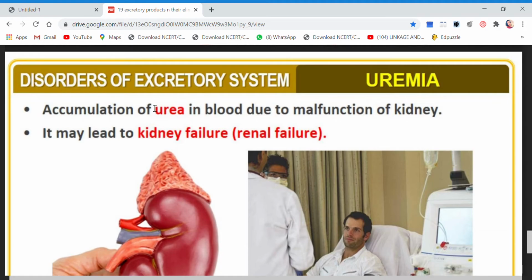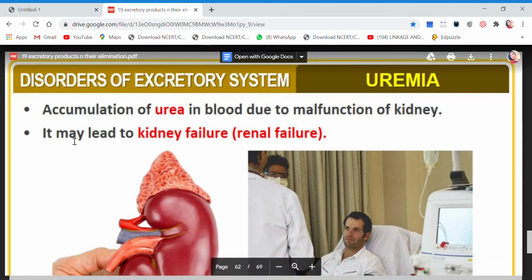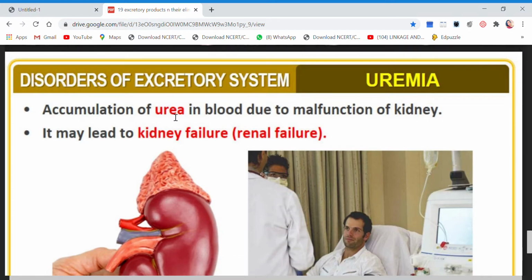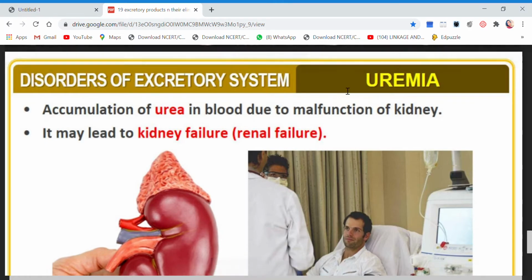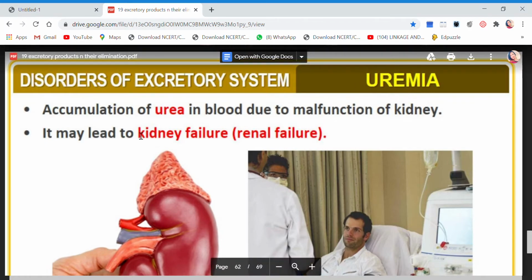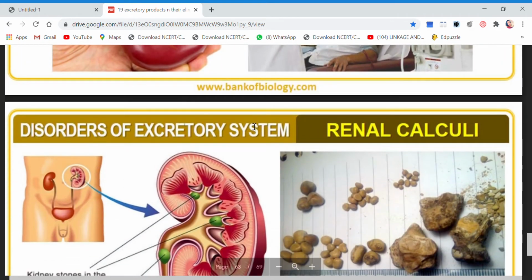This is an alarming situation, and the patient should immediately see the doctor, because if this continues it may lead to kidney failure or renal failure. So uremia is a condition when the amount of urea gets accumulated in the blood. So immediately the patient should see the doctor.